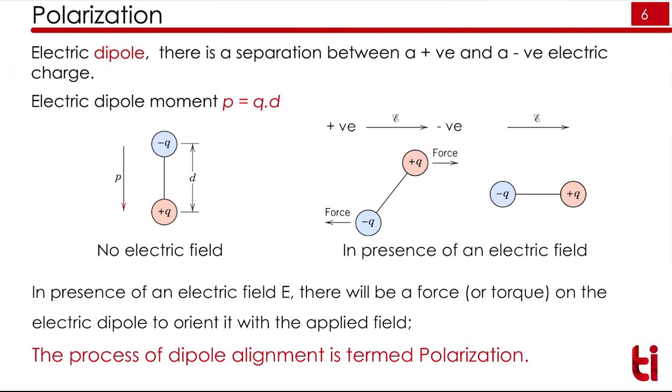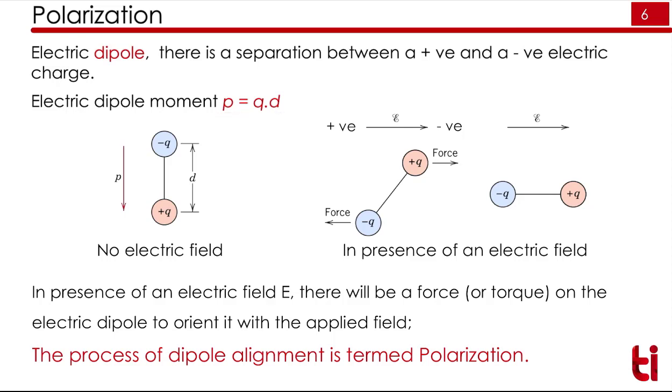Now, what is meant by polarization? For example, we have electric dipoles. As I said, we have two charges, one is plus Q and one is minus Q. This is one charge, this is another charge, so this will form a dipole. Di means two. These are two poles, and the distance between these two is given by d. If you measure the electric dipole moment of this, it will be p equal to Q into